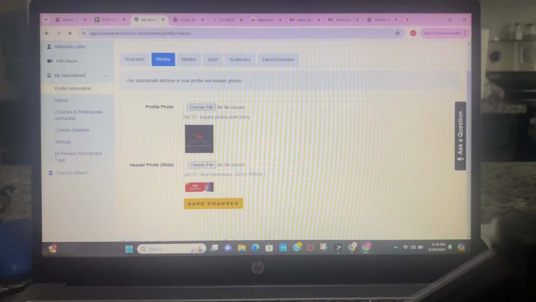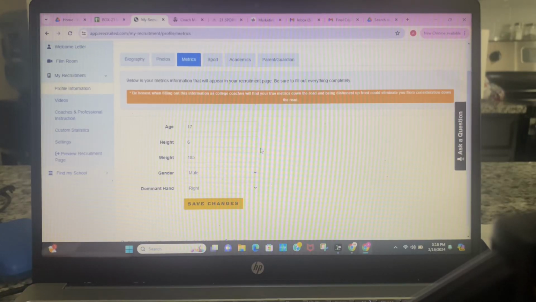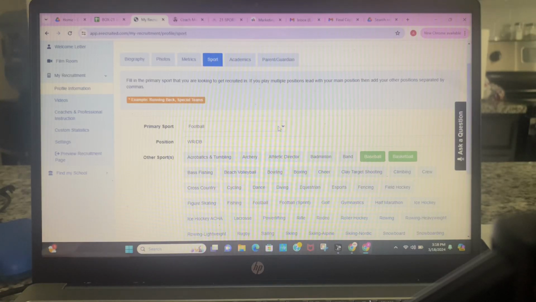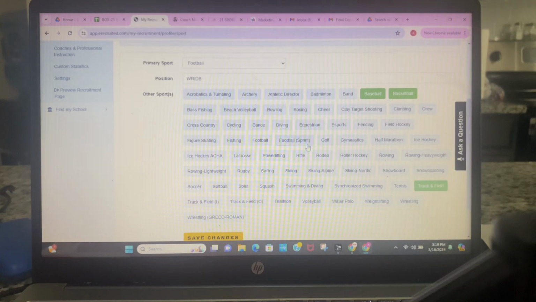All right, metrics. This is the breakdown of their body, that eye test. By looking at the eye test, do you fit the criteria for certain levels: D1, D2, D3, JUCO? So what are your measurables? Then the sports you are playing right now, primarily for this particular submission. If it's football, but you also play other sports, you're allowed to click as many sports as you've played here at a varsity or at least a high school level of interest, not just something you do on the side, but make sure we have some facts to go back with.